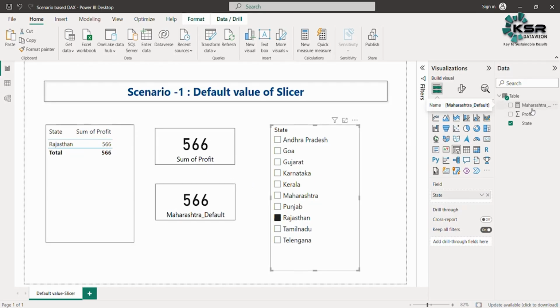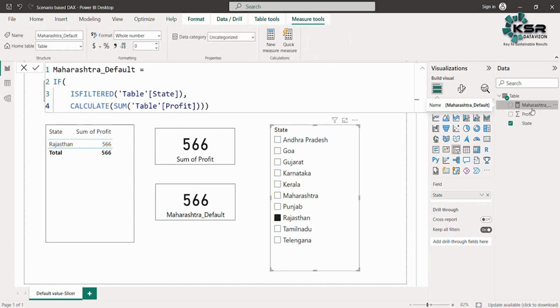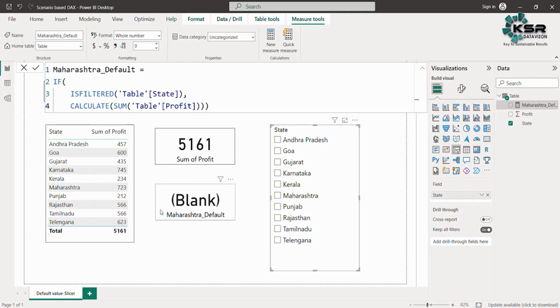So the first condition is getting satisfied. If something is selected, that particular value is able to return. But still, we are not able to get the default value. Currently it is showing blank. It means IF has two parameters. In this one, we have specified one parameter. Now we are left to specify the other parameter.